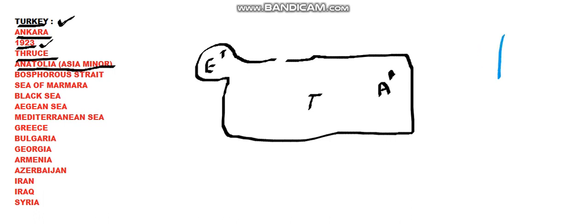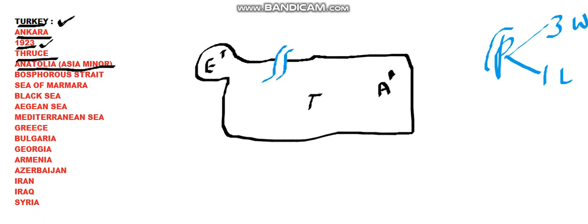Turkey is basically a peninsula. The meaning of peninsula is this has got three sides bounded with water and one side bounded with land. So Turkey is also one such part called peninsula. And of the three sides, we'll see all the sides where the water bodies are there and what water bodies are surrounding it. So here there is a gap in Turkey between the European part of Turkey and Asian part of Turkey.